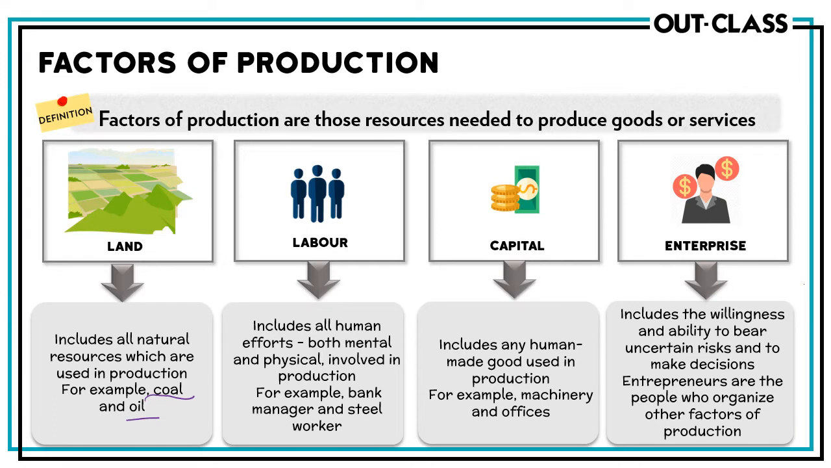Capital is all man-made resources that assist in the production process. So like machinery and offices and screwdrivers, even a calculator, all of these are examples of capital. Enterprise now is the risk-taking ability of businessmen to basically organize the factors of production together. And the people who take these risks and run these businesses are called entrepreneurs.